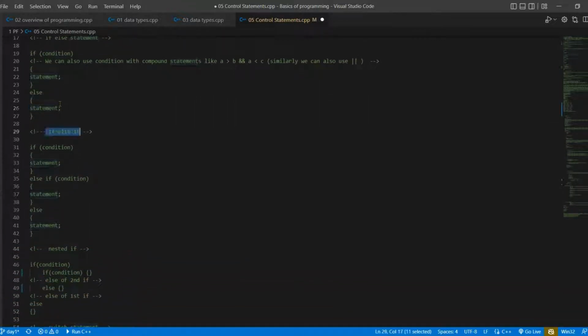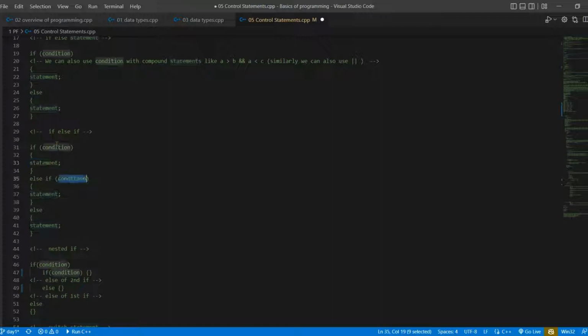And then we have if else if. If we check the condition and it gets false, then we have else if, where we check another condition. If that again gets false, then we execute our else statement block. If this gets true then execute this, if this gets true then execute this, and the remaining blocks will be skipped by the compiler. If one gets true, all the other blocks are neglected by the compiler, because it finds the true condition and executes that statement.